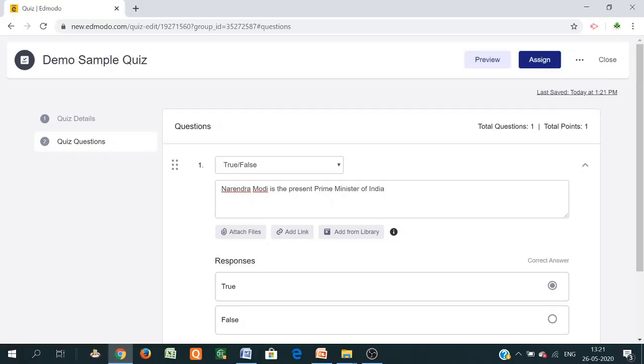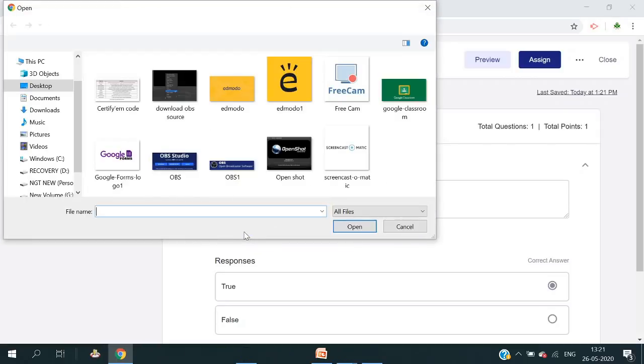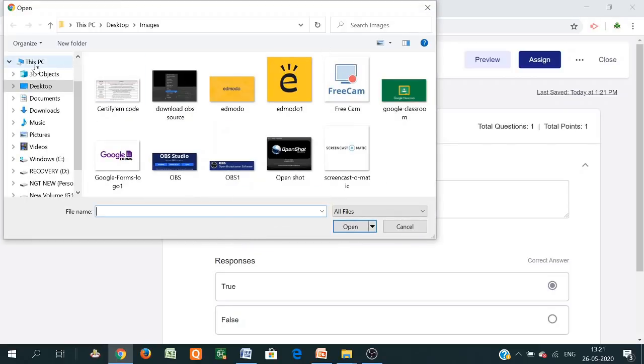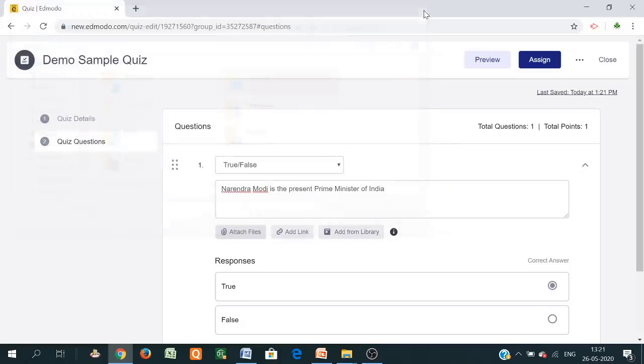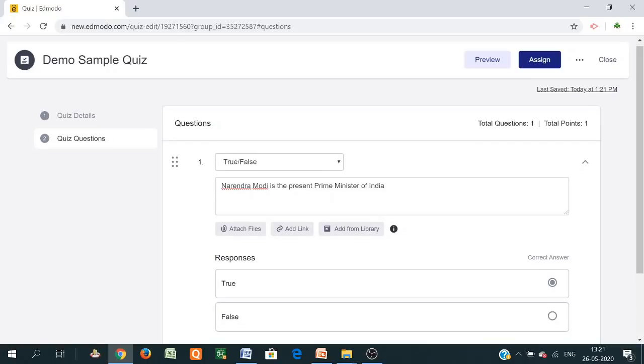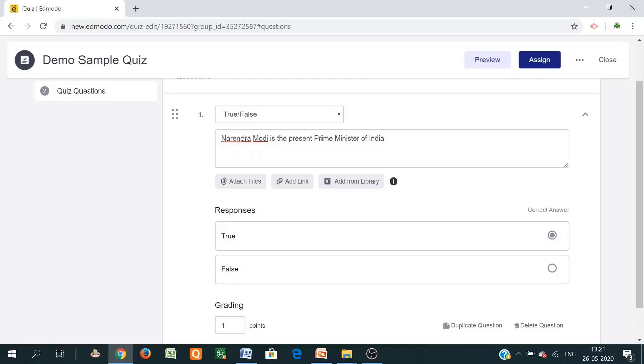Then you can attach a file also. Suppose you want to attach the image of Narendra Modi, go to the image folder and attach it. You can attach a file, add a link, or add from the library. Suppose you want to provide a question like identify the following animal, and attach the file.